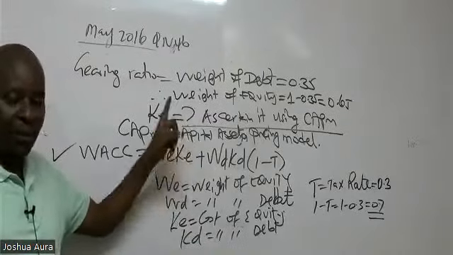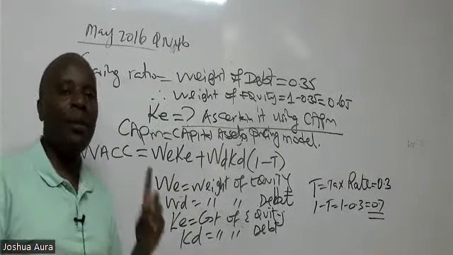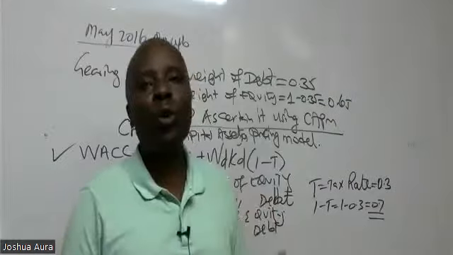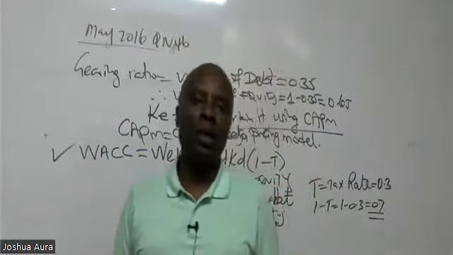The capital assets pricing model is one of the ways that we should be using here to get what we call cost of equity.